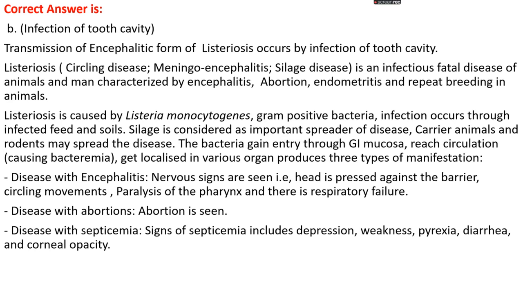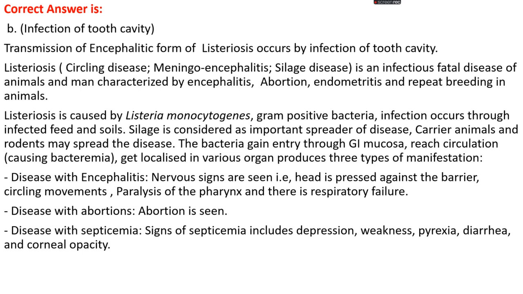The bacteria gain entry through the GI mucosa, reach the circulation causing bacteremia, and get localized in various organs, producing three types of manifestation. That is disease with encephalitis, where nervous signs are predominant, like head placed against a barrier, circling movements, paralysis of the pharynx, and respiratory failure.